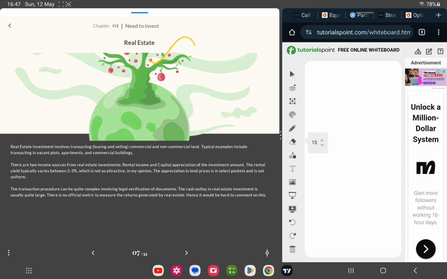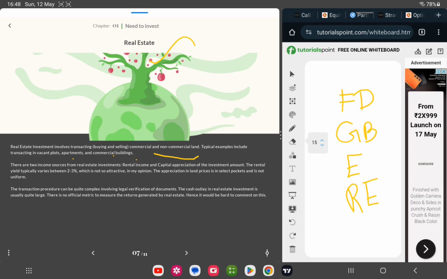So they have covered FDs, government bonds, and equity, and now they have come to real estate. Here, real estate investments involve transacting, buying and selling commercial or non-commercial land. So typically buying land. Typical examples include transacting in vacant plots, apartments and commercial buildings. There are two income sources from real estate investment: rental income, that is monthly, yearly, weekly, six months, fortnightly, etc., and capital appreciation.